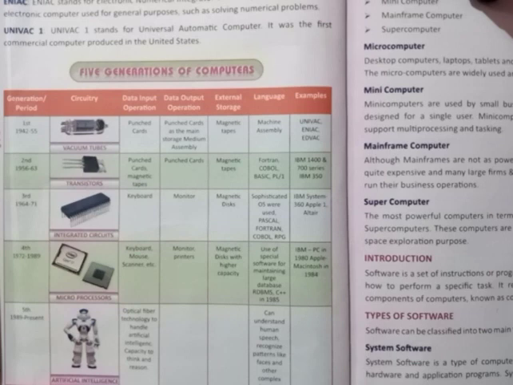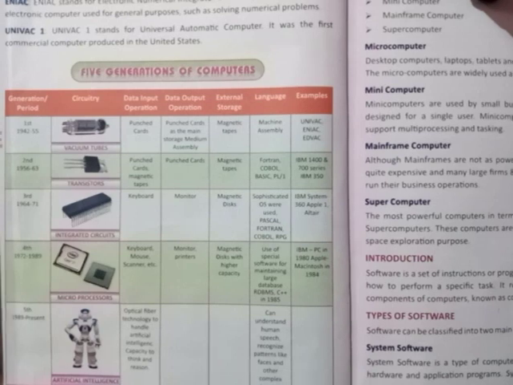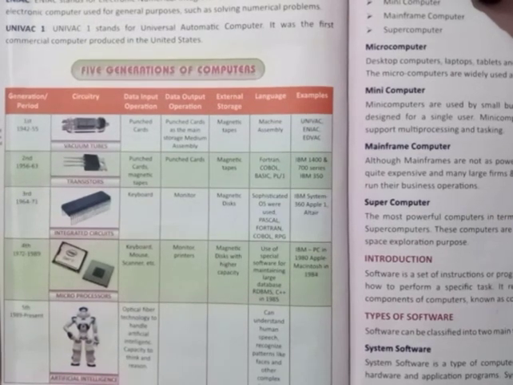Now the fifth generation computer. Here we use AI, artificial intelligence, and optical fiber technology to handle artificial intelligence, with the capacity to think and reason. The language can understand human speech and recognize patterns like faces and images. So we see robots, basically robots who can feel your emotions and talk with you. For example, robots are artificial intelligence. In our mobile phones also, artificial intelligence is used to search anything in Google.